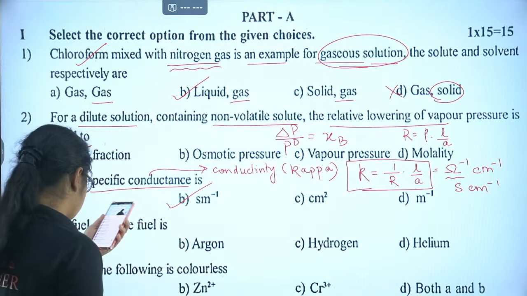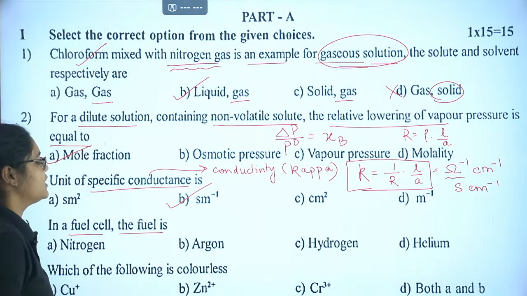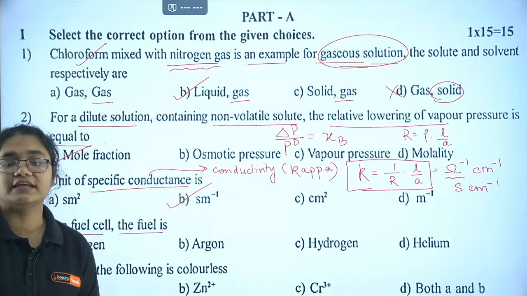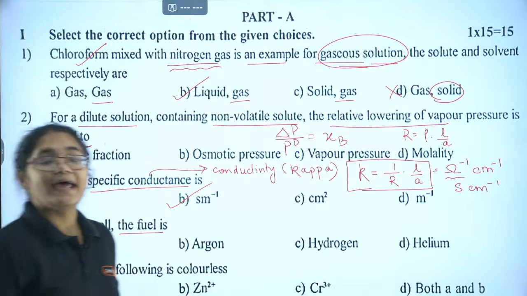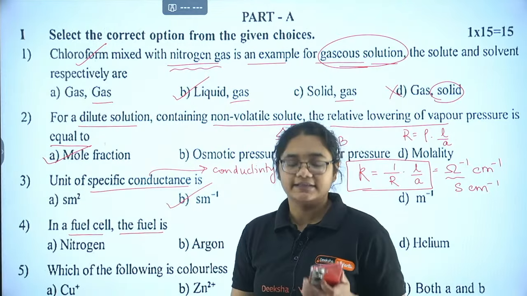Next, we'll move to question number 4. In a fuel cell, the fuel is... what is the fuel used in a fuel cell? Which chapter is this question from? Electrochemistry. Okay, electrochemistry. Which fuel is used in a fuel cell?